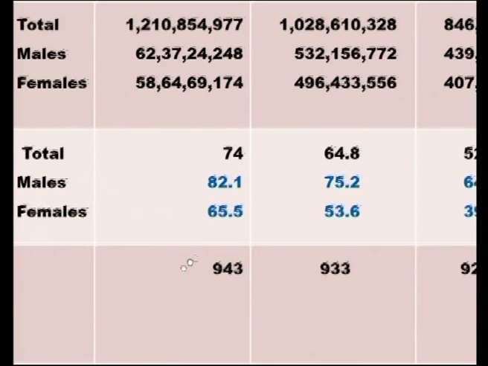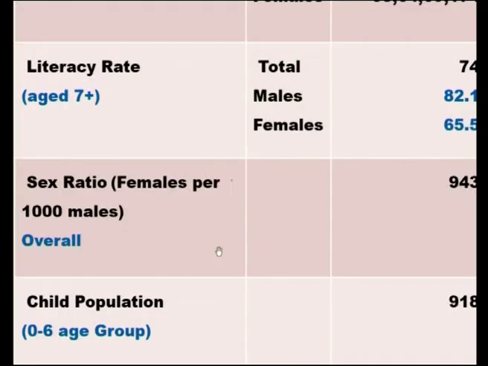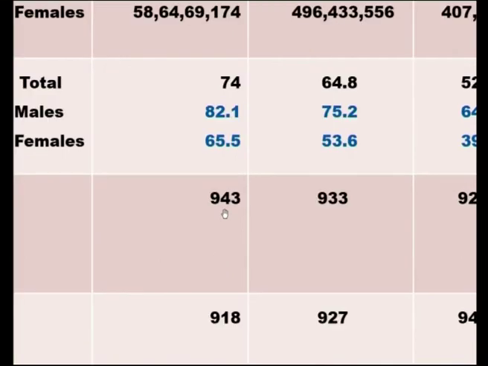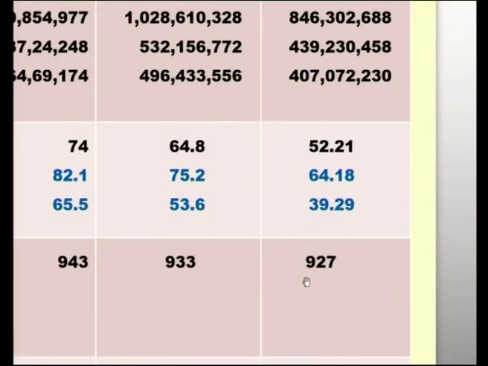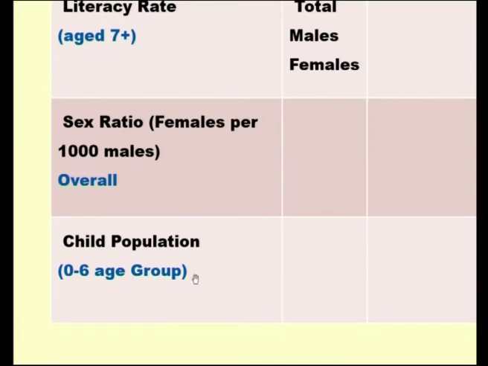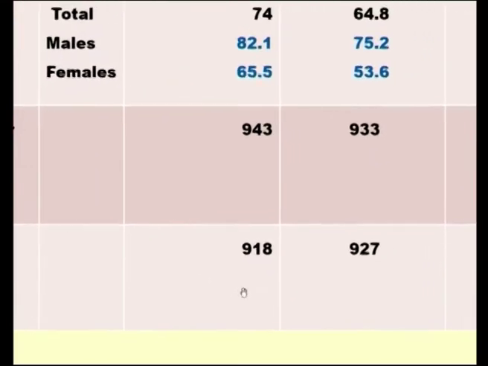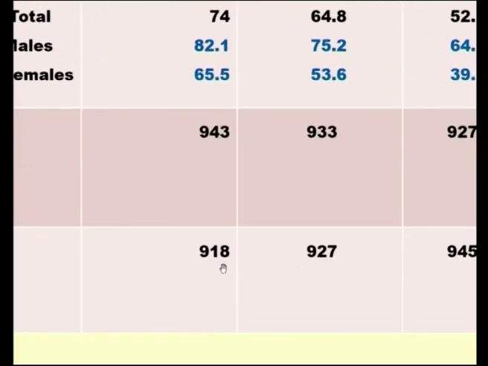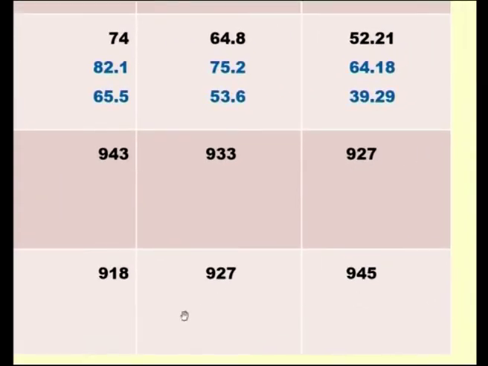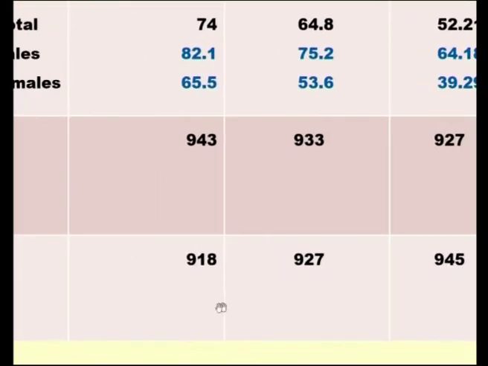Next, you can see the sex ratio, females per 1000 males. There are 943 females over 1000 males. Similarly, 933 females are there over 1000 males and 927 females over 1000 males. Next is child population, 0 to 6 age group. You can see the child population in 2011 is 918 and this is 927 and 945. Slowly the child population is going down.